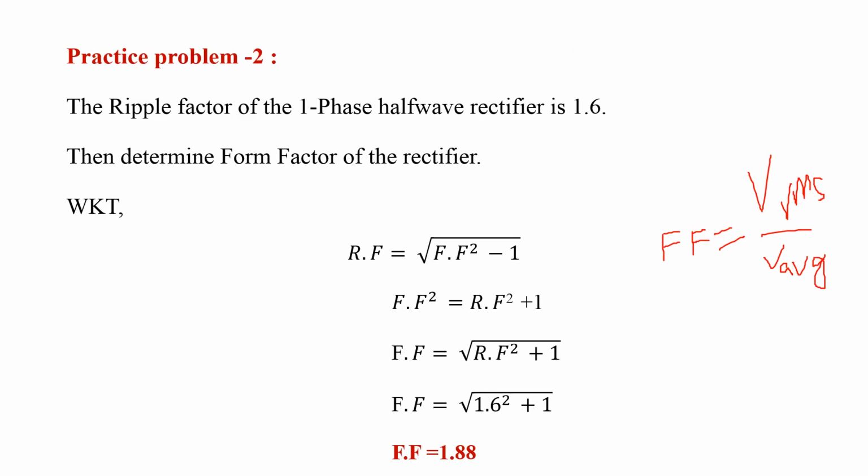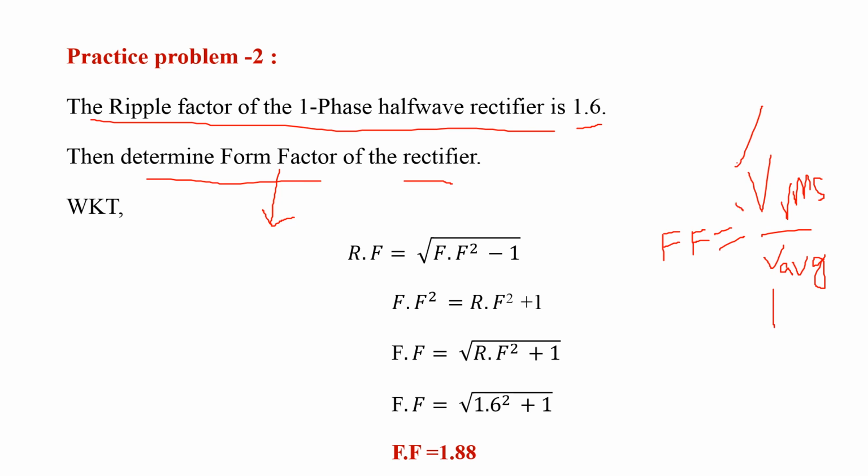Coming to the second problem, that is depending upon the rectifier: the ripple factor of the single phase half wave rectifier is 1.6. Then we have to determine the form factor of the rectifier. We know form factor is the ratio of RMS voltage to the average voltage. But in the given problem there is no data for RMS voltage as well as average voltage. So there is no possibility of finding the form factor by using this formula.